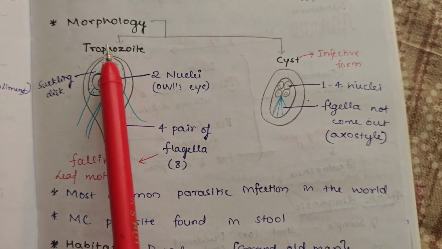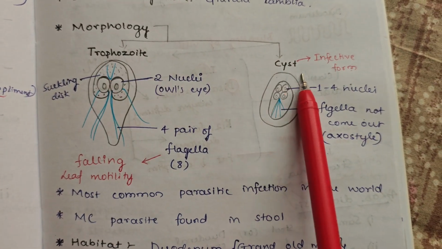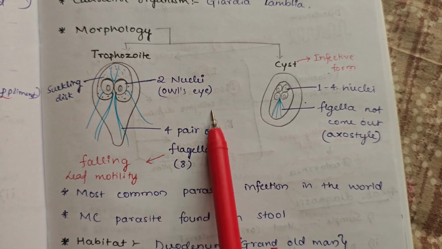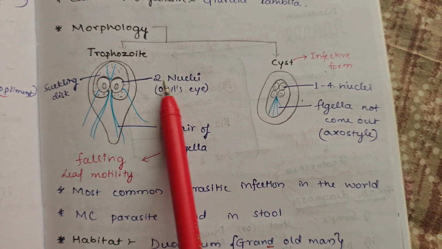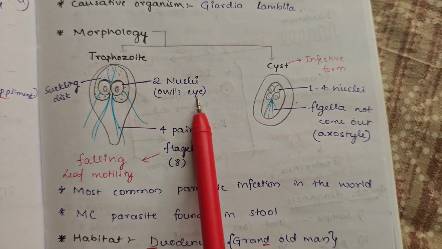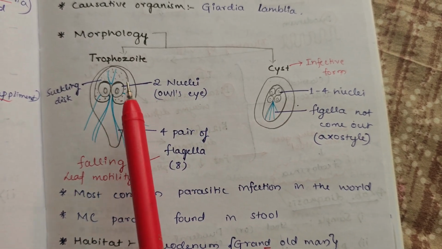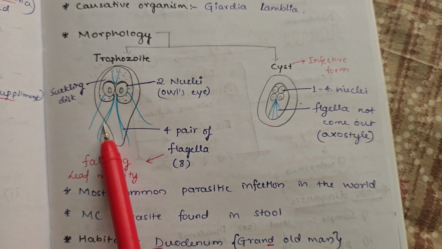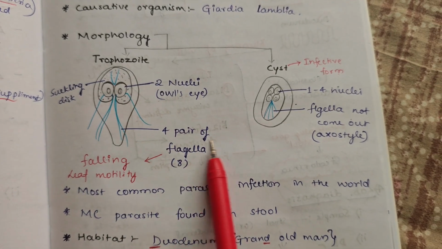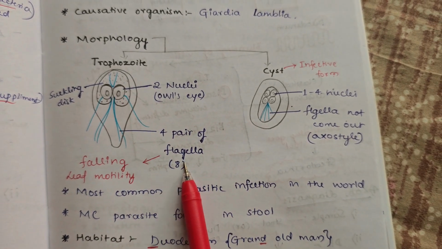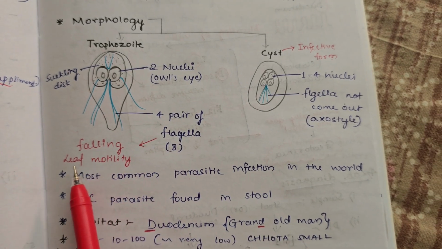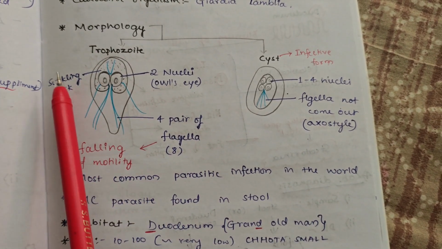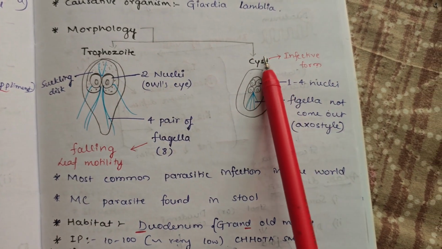Morphology: they have two forms, trophozoites and cyst. The trophozoite structure is remembered by 4 points. They have two nuclei which are owl shaped. Two nuclei, owl shape. They have 4 pairs of flagella: 1, 2, 3 and 4. 4 pairs of flagella, that is 8 flagella. They show falling leaf motility and have a sucking disc.